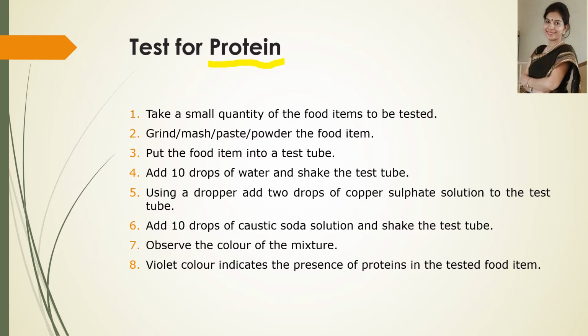Then using a dropper, add 2 drops of copper sulfate solution to the test tube and then add 10 drops of caustic soda and shake the test tube well. Observe the color, and if the color changes to violet, then it suggests the presence of protein in the given food sample.